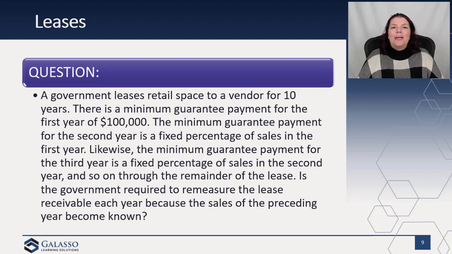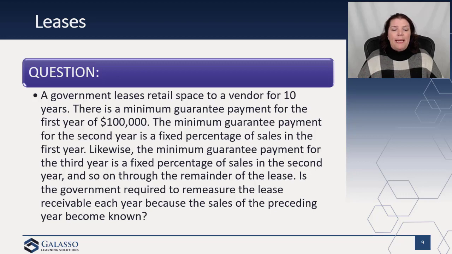All right, and one more lease question, just because I think the lease standard's been so interesting for implementation. A government leases retail space to a vendor for 10 years. There is a minimum guarantee payment for the first year of $100,000. Very common to have minimum annual guarantees, especially in airports. Most airports that are governmental have these minimum annual guarantees, and those are going to be met by the retailers as well as the restaurants.